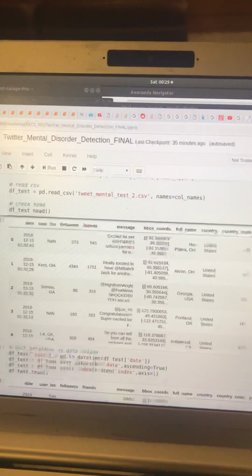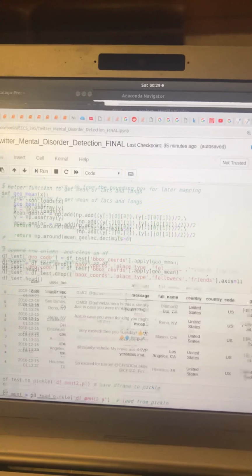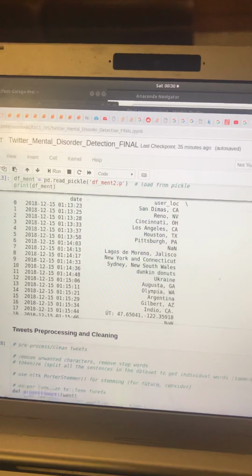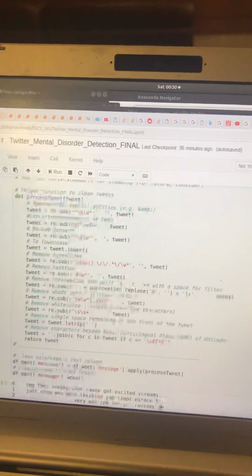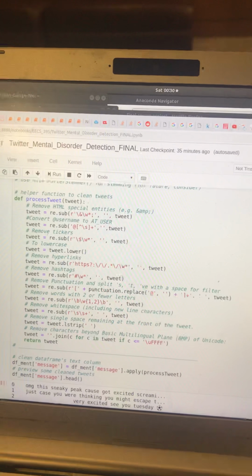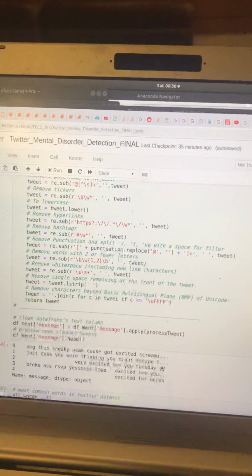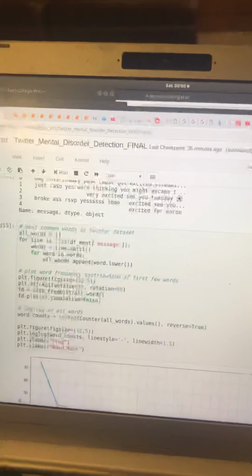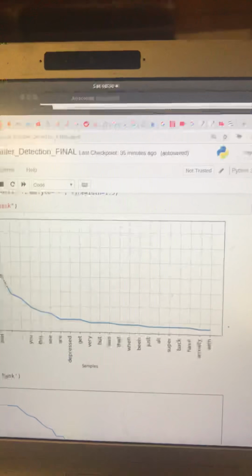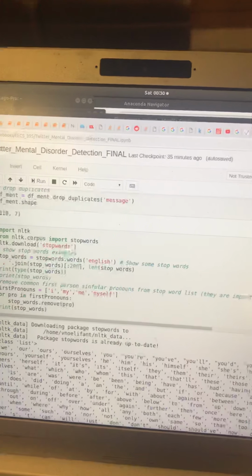So I built my data frame out of this set. And you can see also the location of the tweets. Save the data frame to a pickle object. I clean them up using a function here. And then you can see they're much cleaner. Get a word count. You can see depressed and anxiety show up as well as excited.